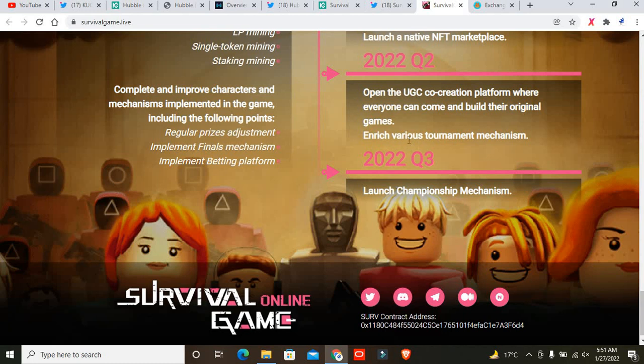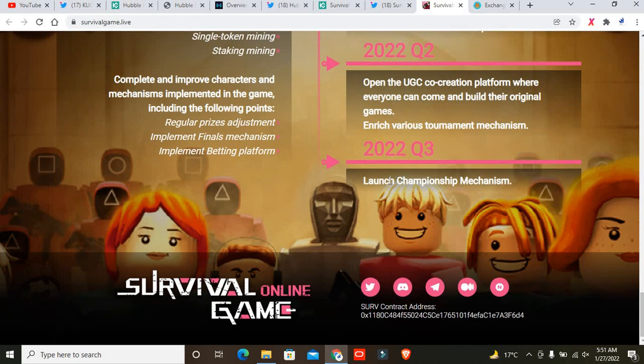And in enrich various tournament mechanisms, they also want to add different types of tournaments to this project. And after that, in 2022, the third event for this project is to launch a championship mechanism. So this is pretty good. If you want to participate in that, this is an entertaining game, and you can also make fun money just by entertaining.